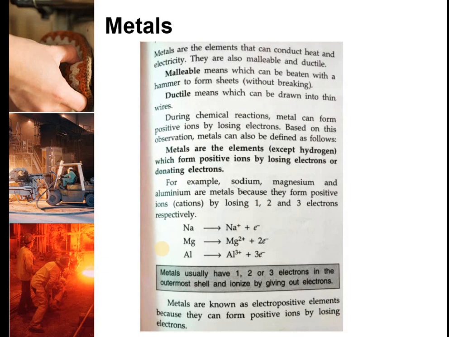Copper was the first metal which was used by man for making utensils, weapons, and various other purposes. Now during the chemical reactions, metals can form positive ions by losing electrons. So you can say the metals are the elements, except hydrogen, which form positive ions by losing electrons or donating electrons. This you have already discussed in the chapter of periodic table several times.